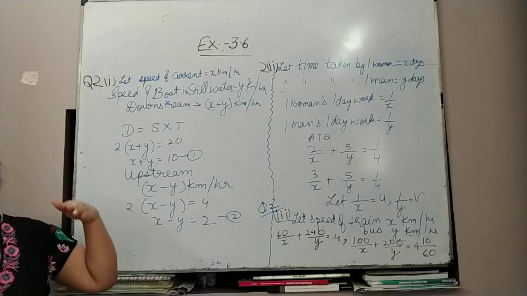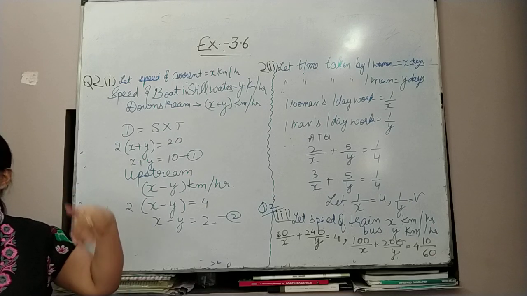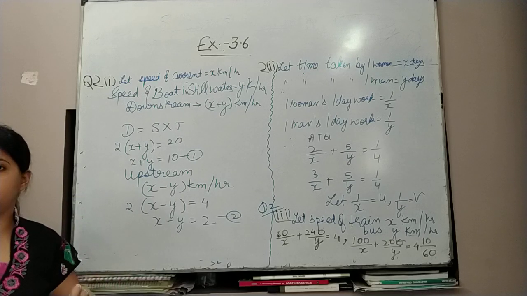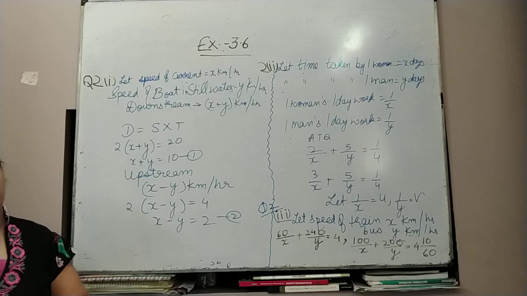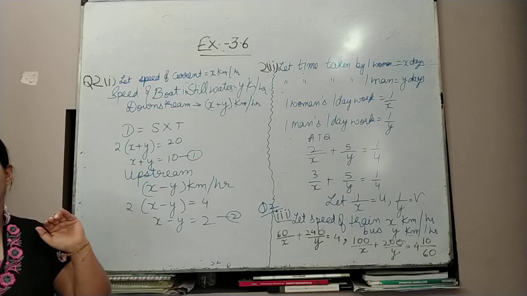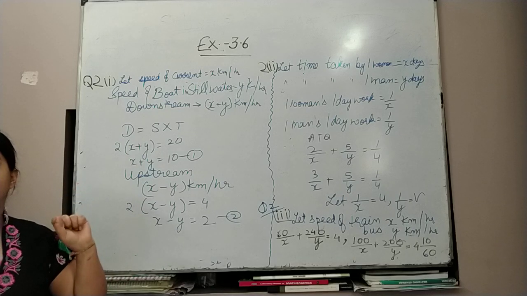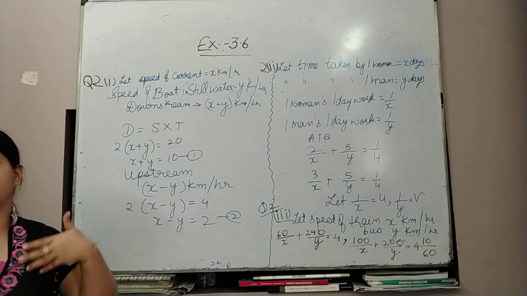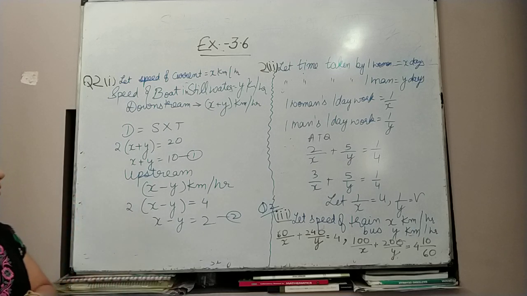When the road is sloping downwards and you are traveling, the speed of your vehicle increases by itself without increasing the speed of the vehicle. And when you are going upward, the slope of the road is a little bit upward, then you give the race to your vehicle and it becomes slow. So the concept of downstream and upstream is very important in this question.